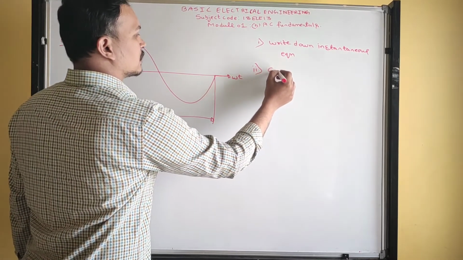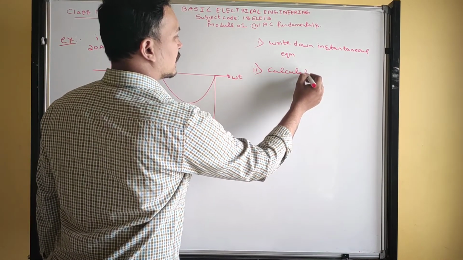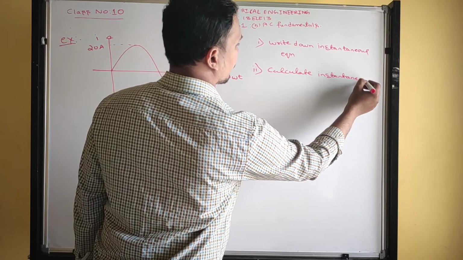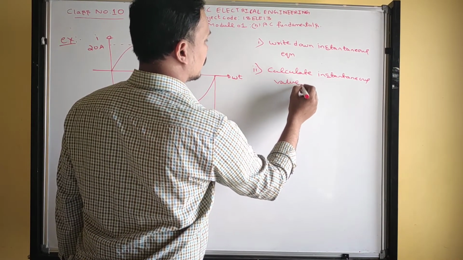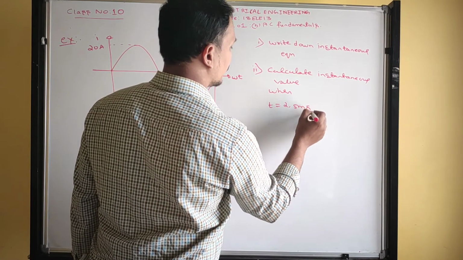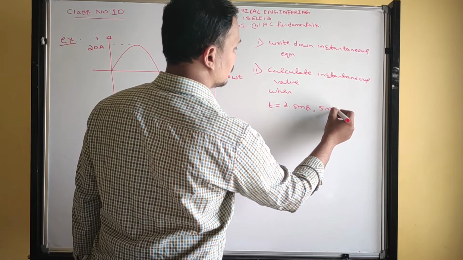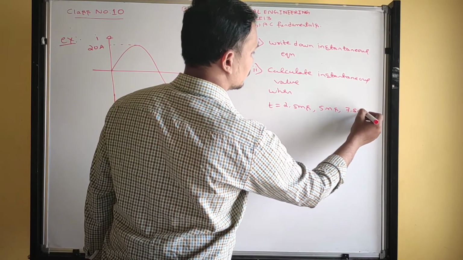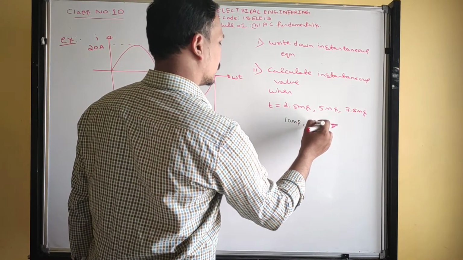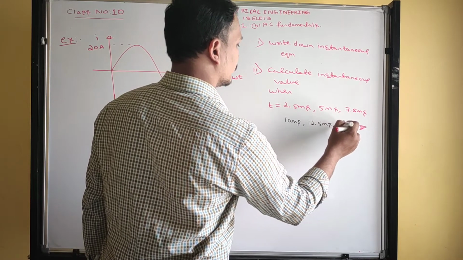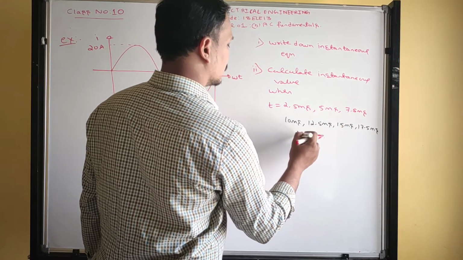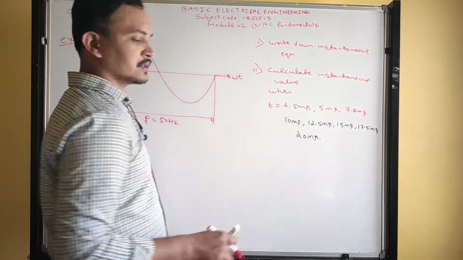Later, calculate the instantaneous value when t is equal to 2.5 milliseconds, 5 milliseconds, 7.5 milliseconds, then 10 milliseconds, 12.5 milliseconds, 15 milliseconds, 17.5 milliseconds, then finally 20 milliseconds.